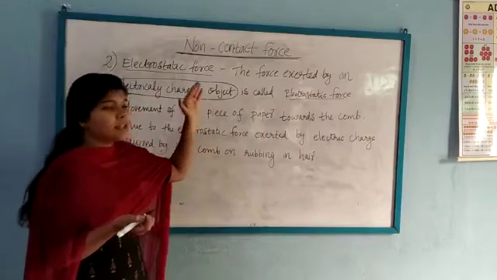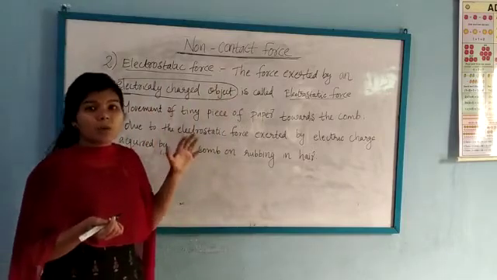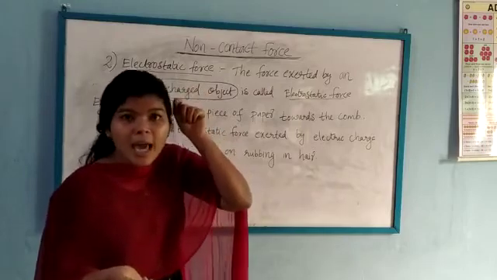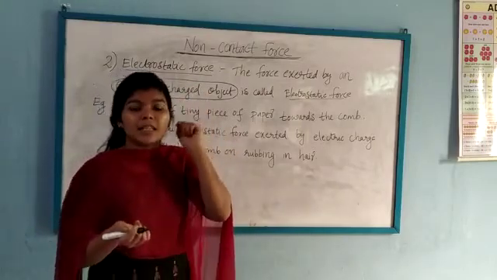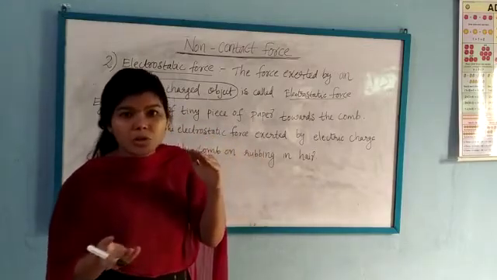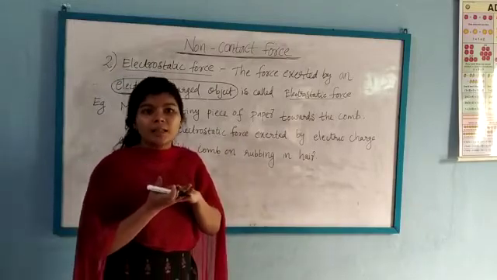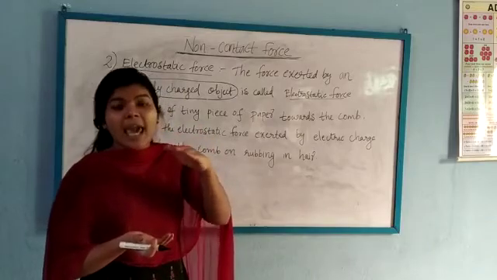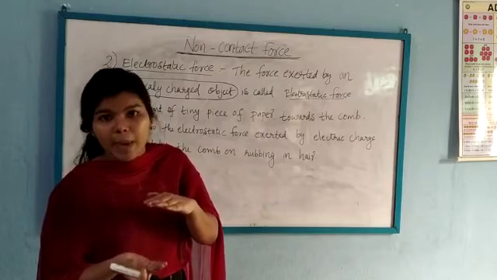Electrostatic force means the force exerted by an electrically charged object, and here the electrically charged object is the comb. The comb gets electric charge after rubbing it with dry hair, and when we bring this comb close to the pieces of paper, the paper will stick onto the comb. The reason is that the electrically charged comb exerts an electrostatic force on the pieces of paper.